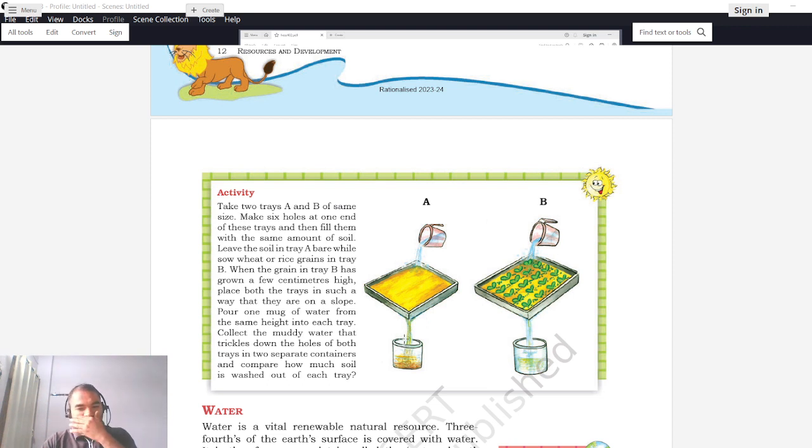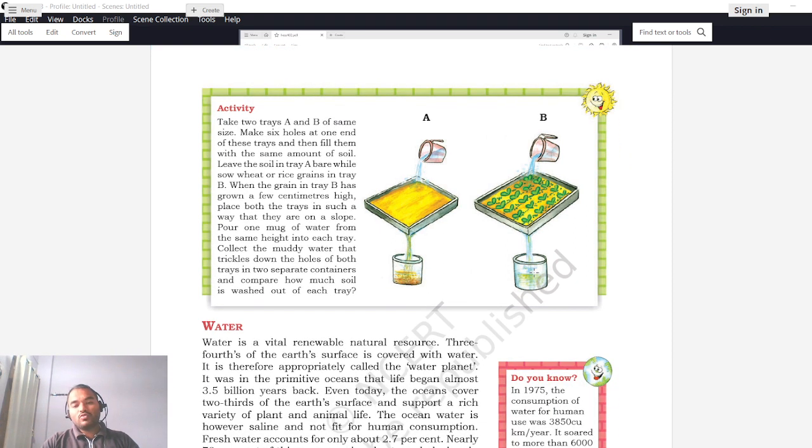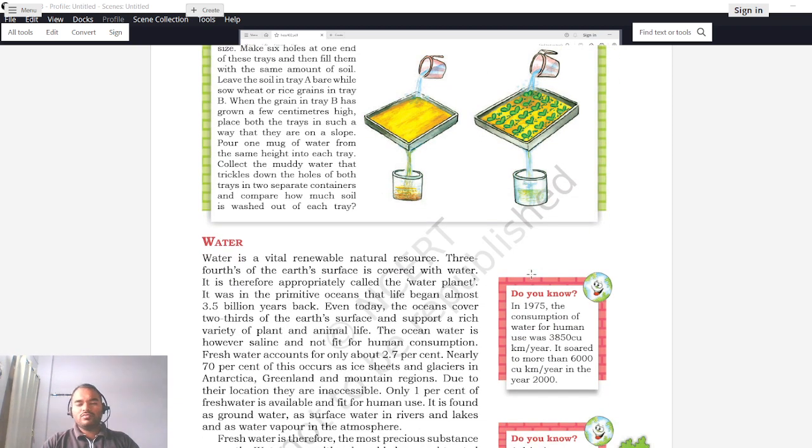So we can say from this observation that since this is covered with green vegetation, there is less soil which is carried with this water, and hence there is less soil erosion as compared to the case when the land is barren. These activities suggest that whenever the land is covered with some vegetative matter, the soil erosion effect will be reduced. So it is always good to have some vegetative cover on the land instead of just letting it be barren. Okay, understood?